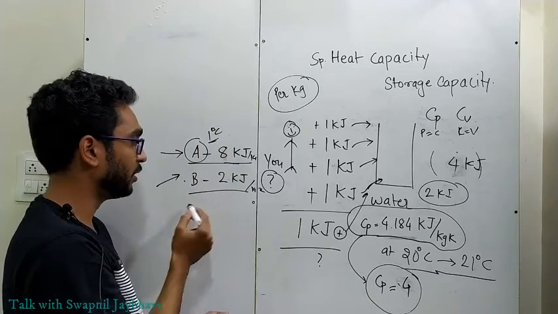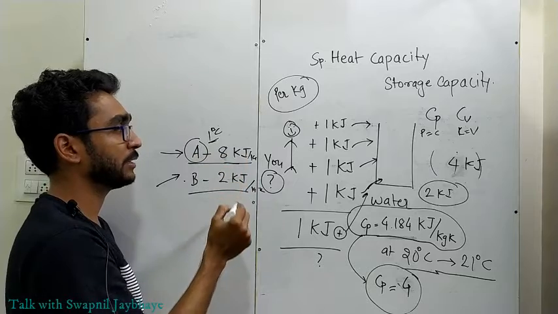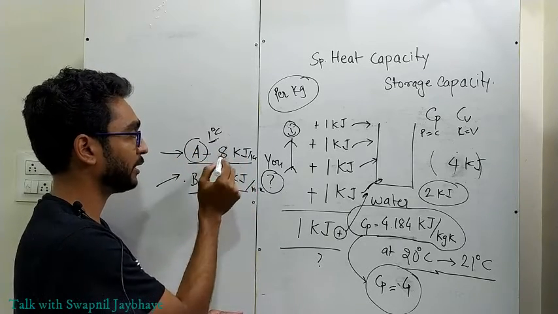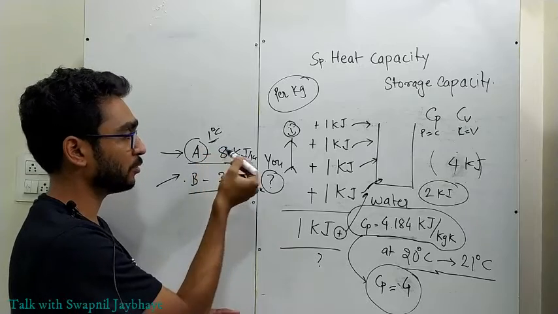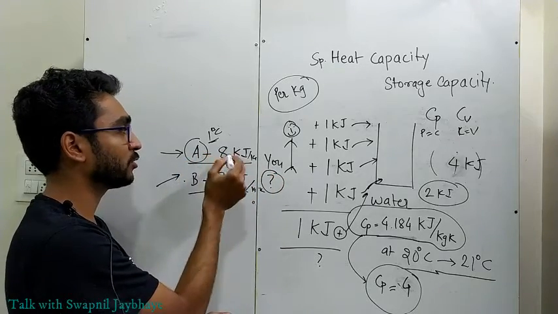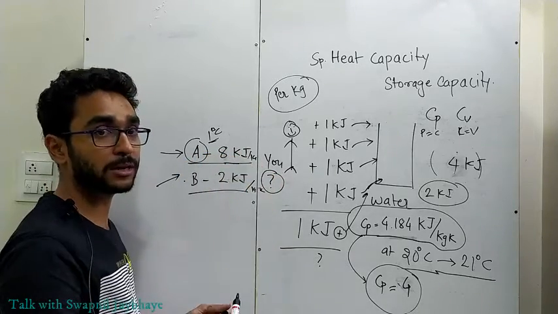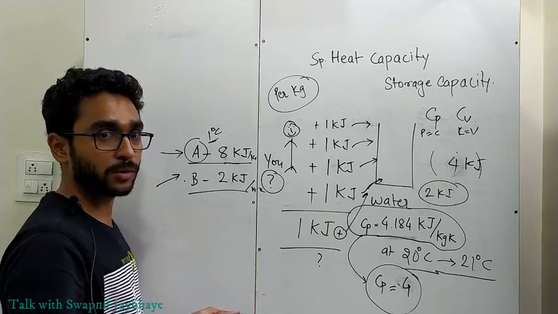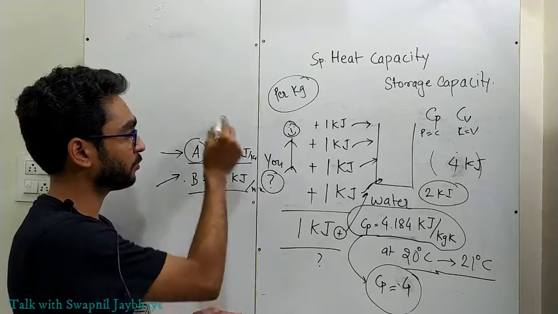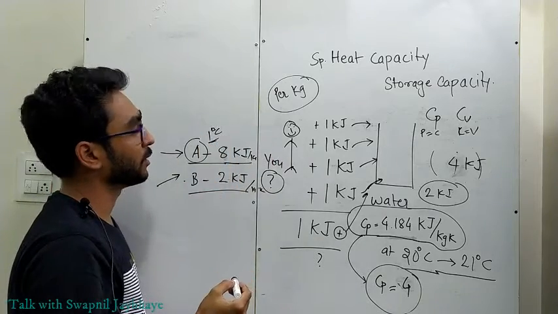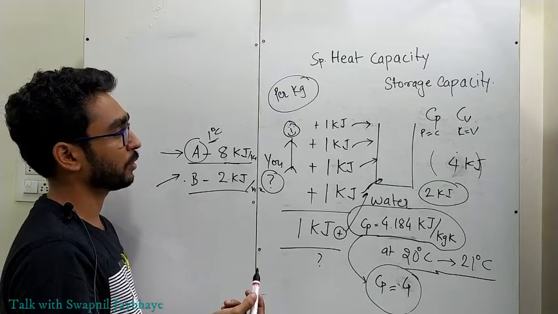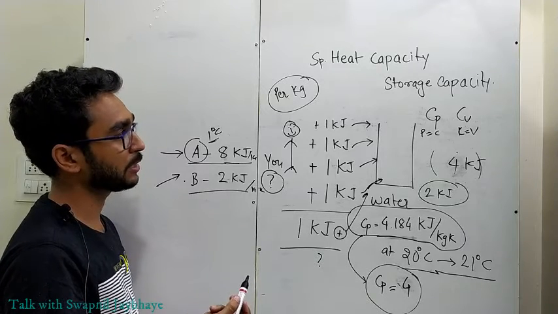Why? Because as the heat capacity of substance A is more, it will store more heat energy before changing its temperature. So this is the significance of specific heat capacity. I hope you understood the concept.